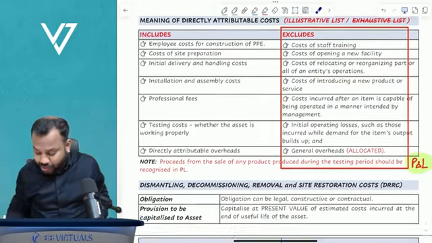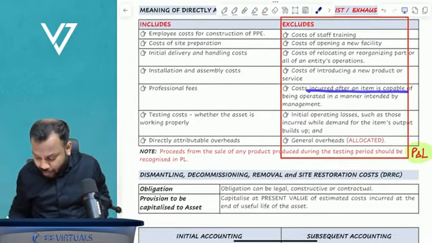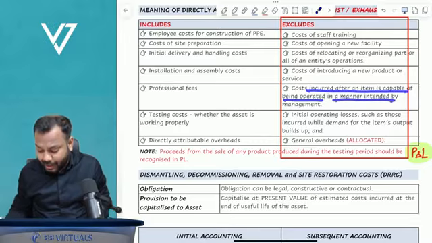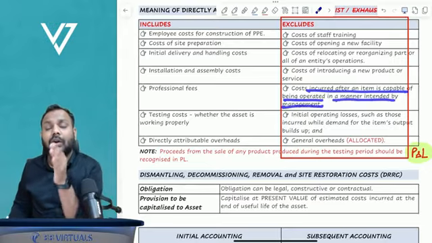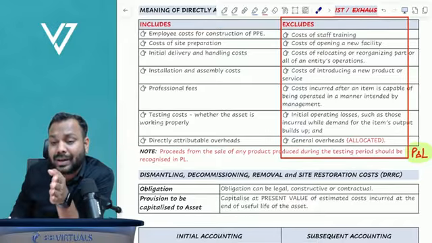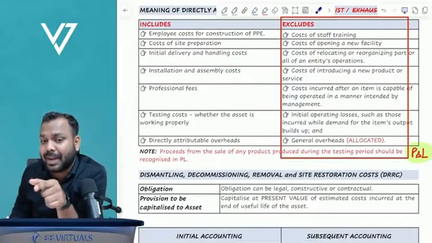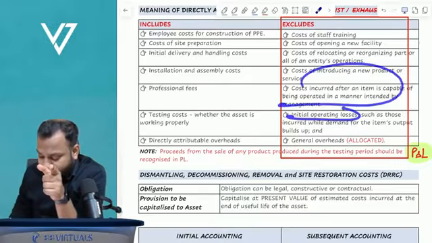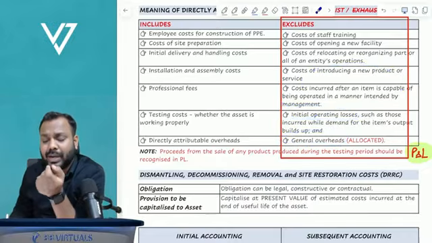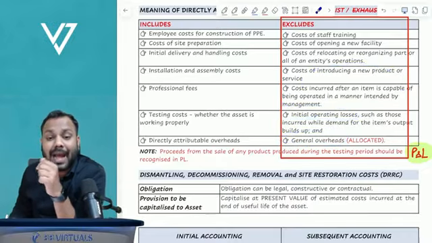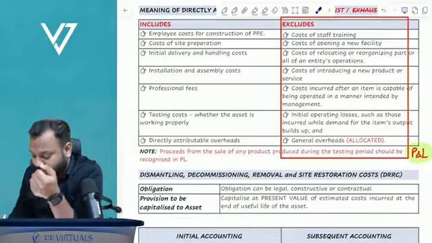No. Cost incurred after an item is capable of being operated in a manner intended by the management, means cost incurred after the asset reaches its intended location and condition. Can we capitalize that? No. Operating losses, can we capitalize that? No. General overheads, admin overheads, distribution overheads, allocated overheads, can we capitalize it? No.